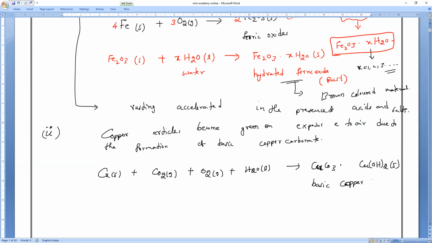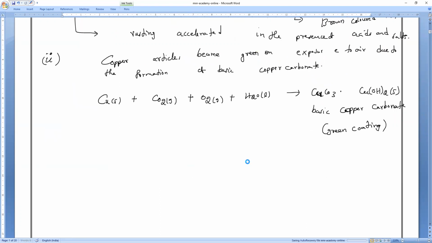What is the color of this one, everybody? Green color. Green coating. See, for corrosion, either in chapter 1 or chapter 3, please always remember only these three equations. Even the Statue of Liberty has been turning light greenish because of corrosion. Am I right or wrong, guys? I already taught you this. So that is what. Next.